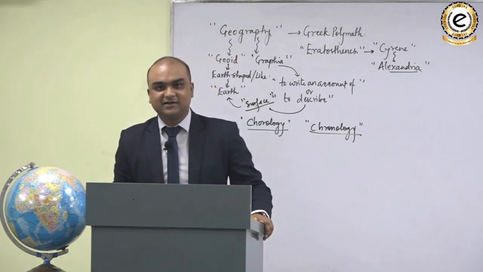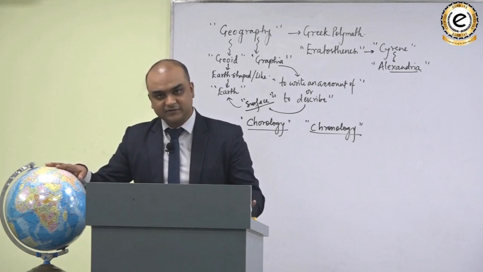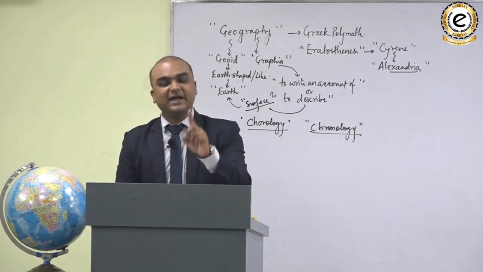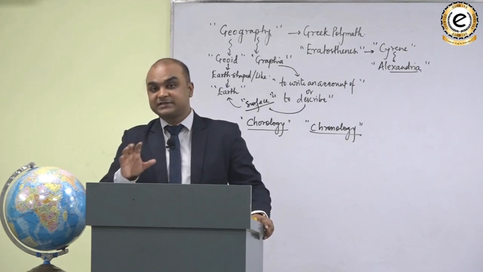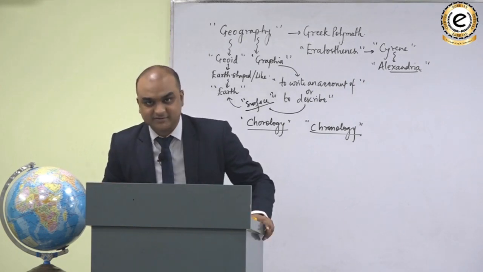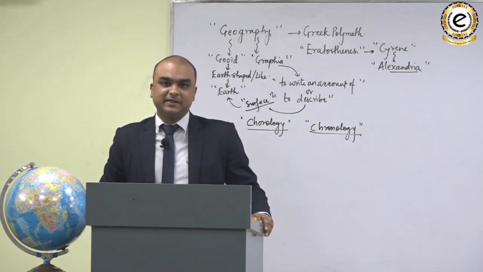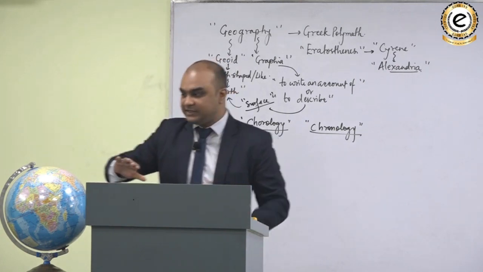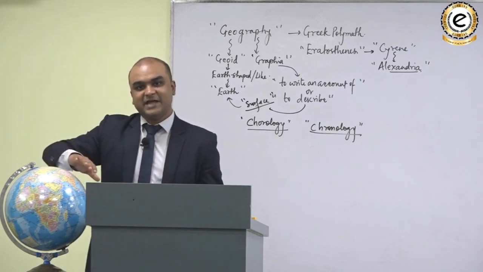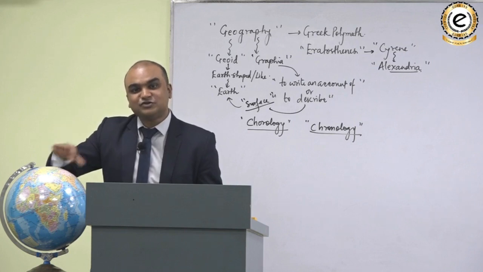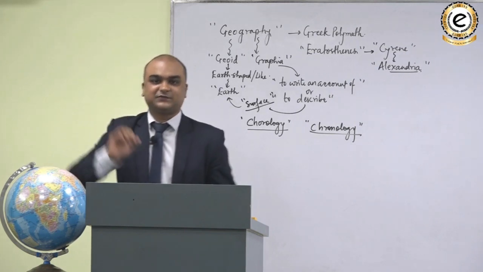In fact, we describe over the surface of the earth either natural features or man-made features. When we describe the natural features, we are in the realm of physical geography. Now, that description is description in terms of lithosphere, the hydrosphere, the atmosphere, or the overlapping zone of all of them, the biosphere.